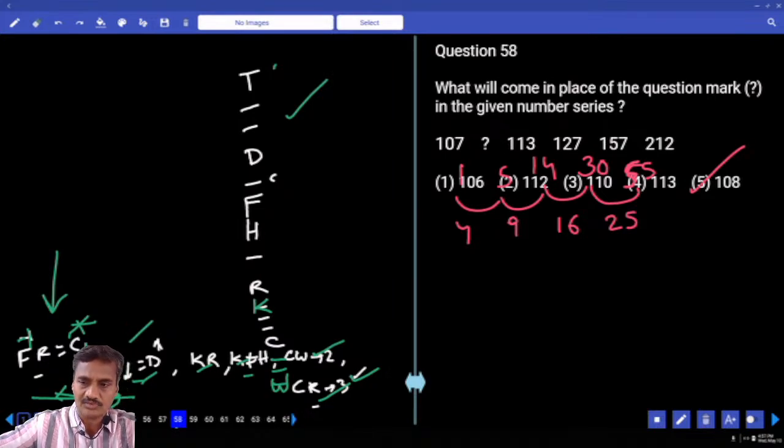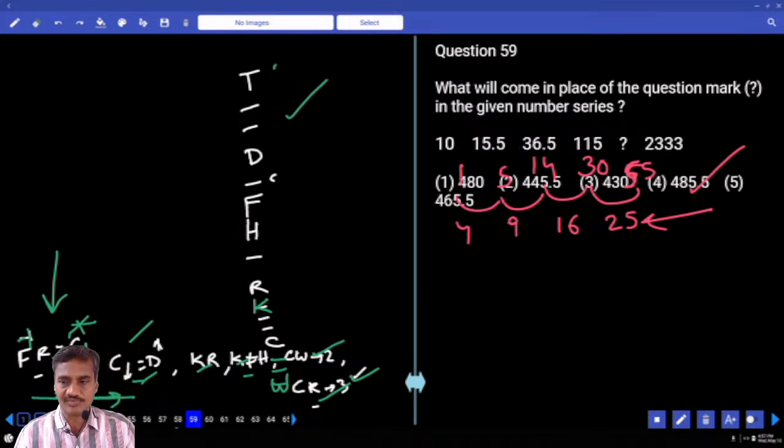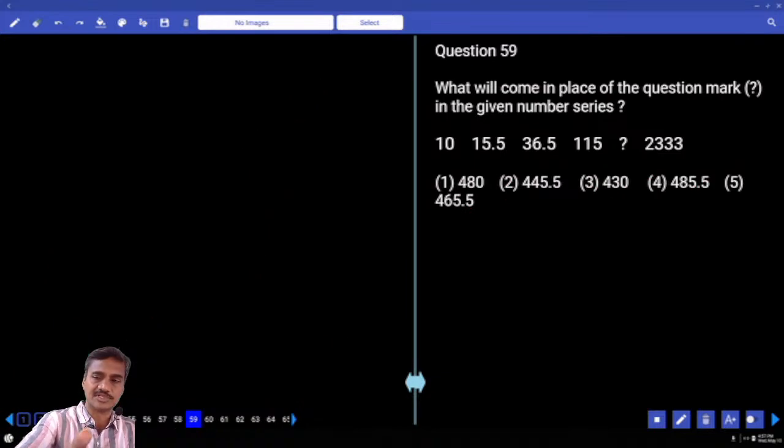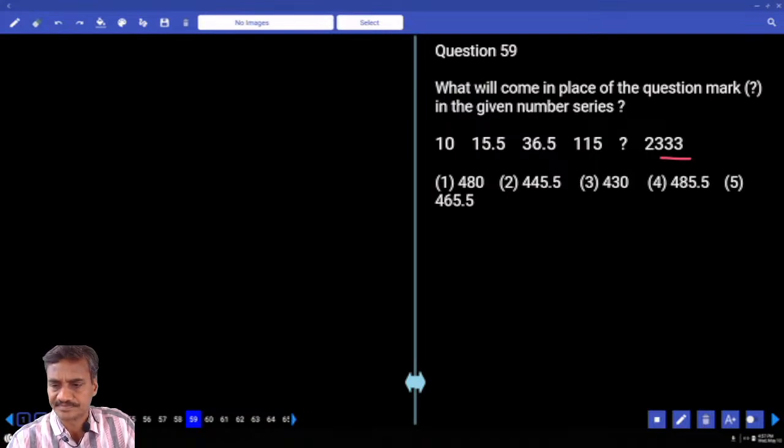The differences are 1, 5, 14, 55, and among those differences, the differences are squares: 2 square, 3 square, 4 square, 5 square. Then coming to 59: 10, 15.5, numbers started with 10, ending with 2333. Numbers are increasing at a very fast rate. 15.5 into 2 is 31 plus 5.5.